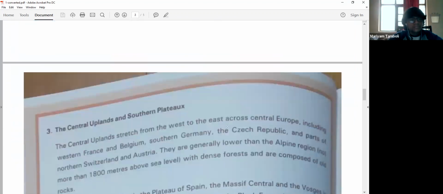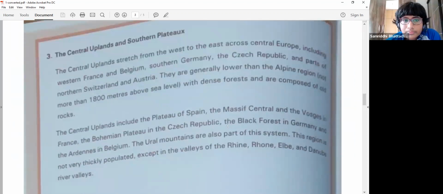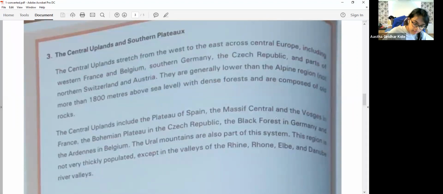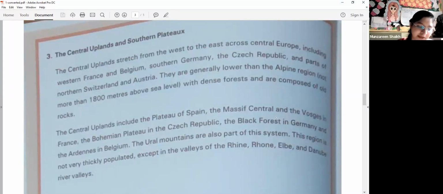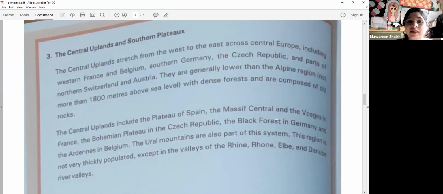Okay. Let's go on to the third physical type. So we had seen two physical types. What was the first one? The Northern Highlands and the Great European Plain. Okay. Now the third is the Central Uplands and the Southern Plateaus. Now the Central Uplands.